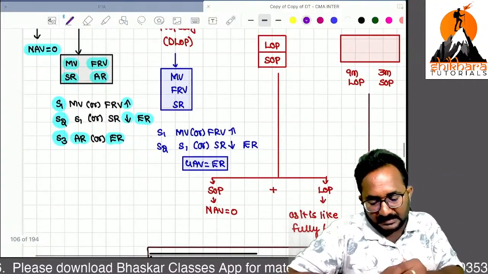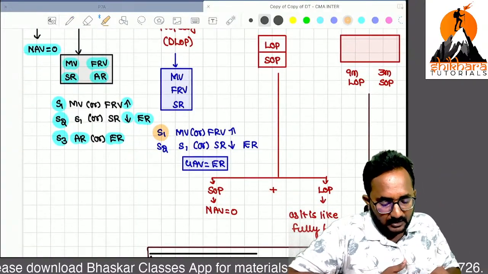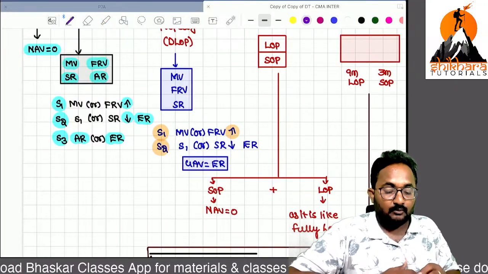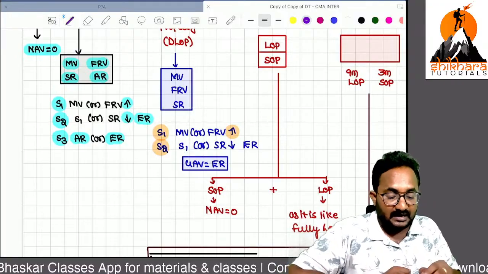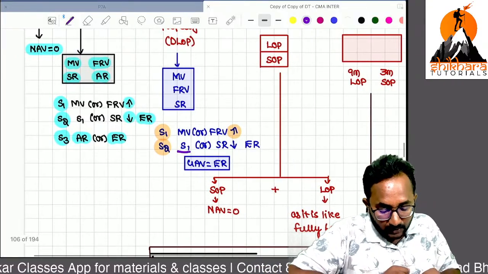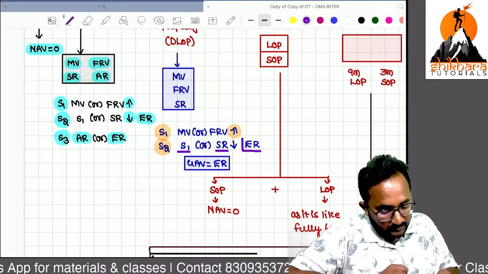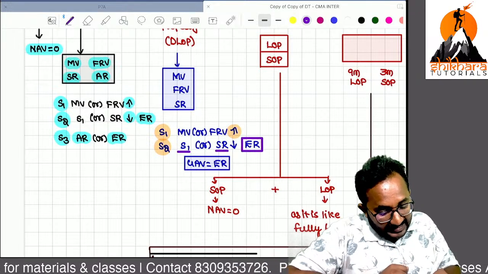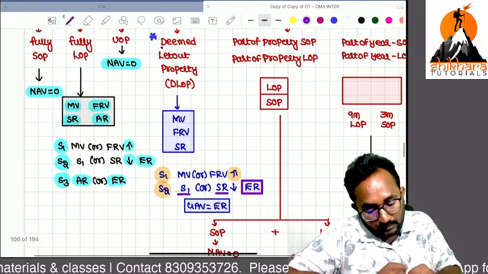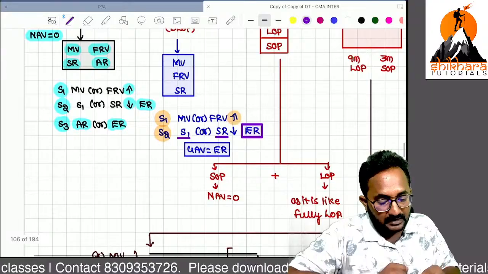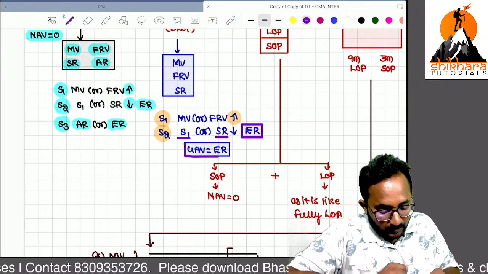We can compare the step 1, municipal value and fair rental value, whichever is higher. Step 2: municipal value, fair rental value, higher amount. We can compare with the standard rent, whichever is lower. But we are treating it as a deemed let out, and actually we are not receiving any actual rent. So that's why step 3 is not needed.